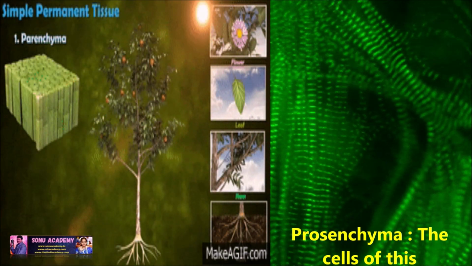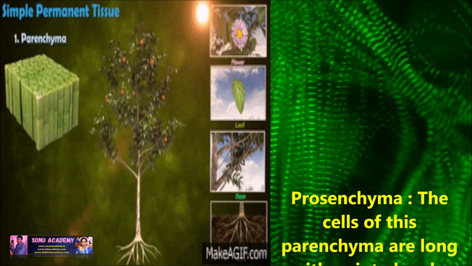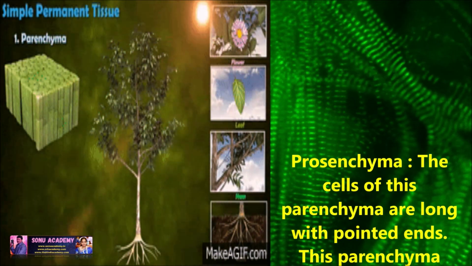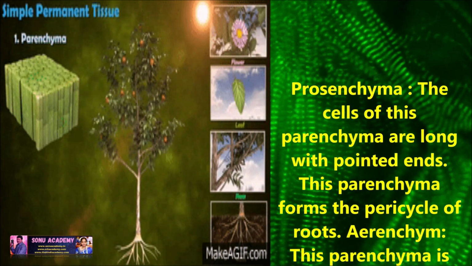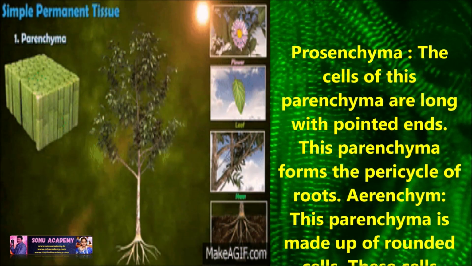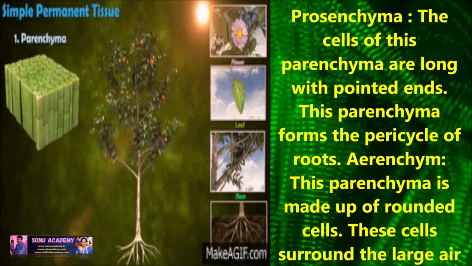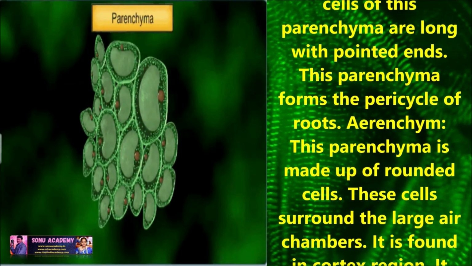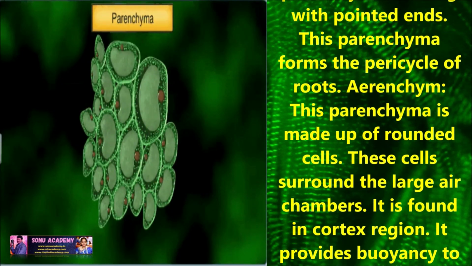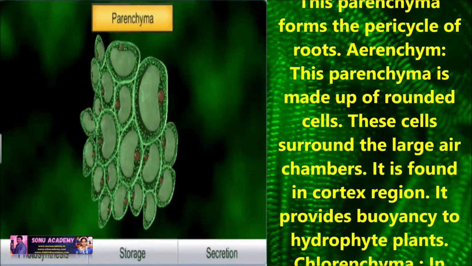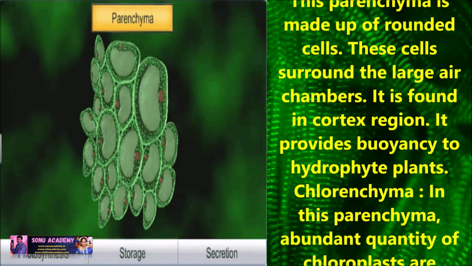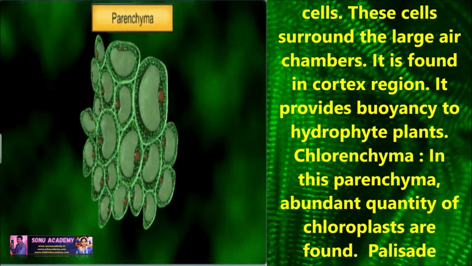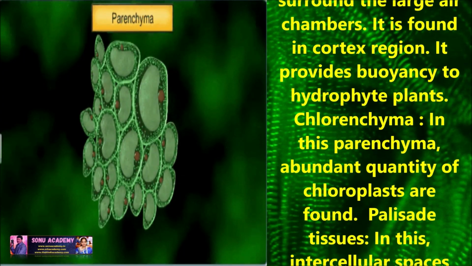Let us discuss modifications of parenchyma. Prosenchyma: the cells of this parenchyma are long with pointed ends. This parenchyma forms the pericycle of roots. Aerenchyma: this parenchyma is made up of round cells. These cells surround large air chambers. It is found in the cortex region. It provides buoyancy to hydrophyte plants.